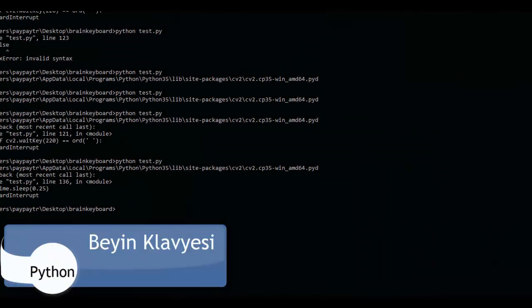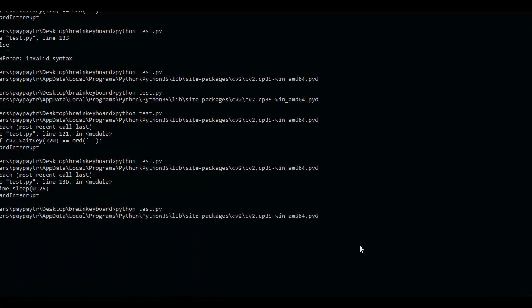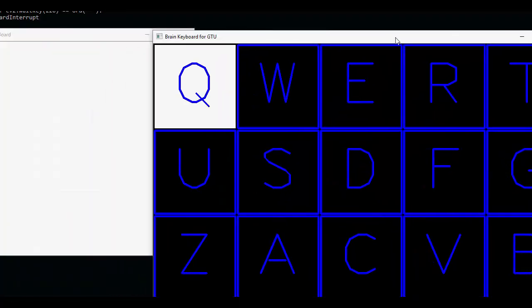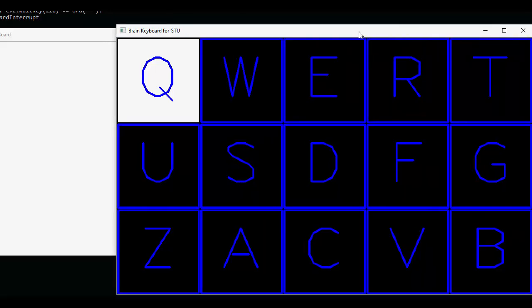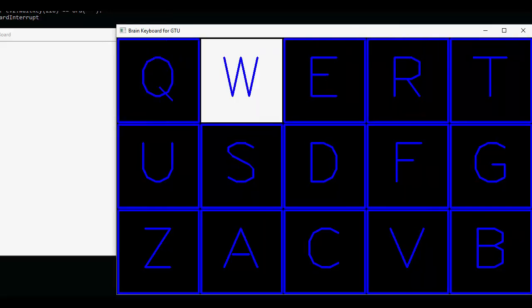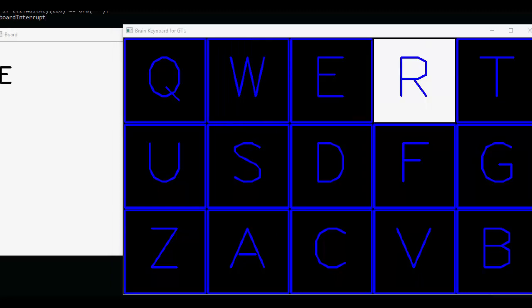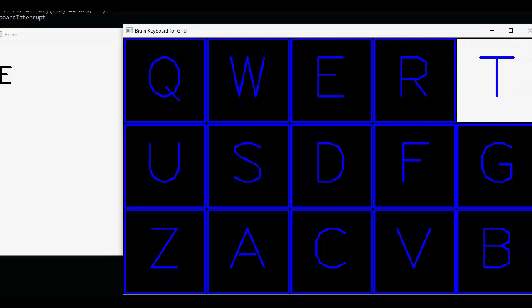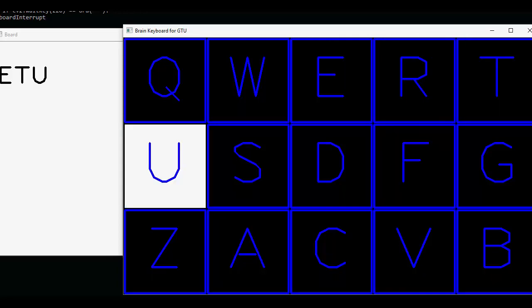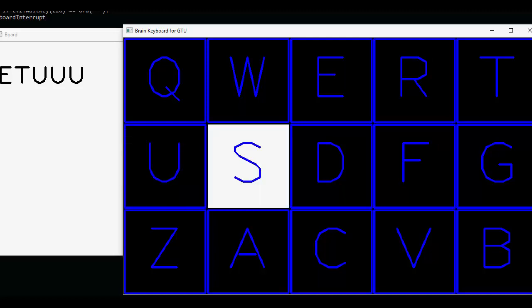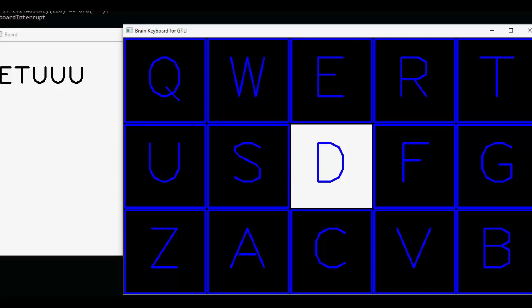Keyboard. This application was developed with ALS patients in mind. Inspired by Stephen Hawking's writing machine, I have developed a similar but very cheap alternative with Python and a headset. This way, users can write a letter on the screen by focusing on the letter. On the screen, letters slide next to each other with a 250 millisecond delay. If the user focuses on the letter they want to write, they can simply cross the threshold value.